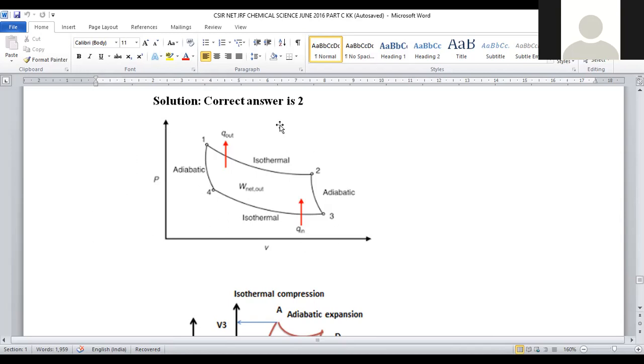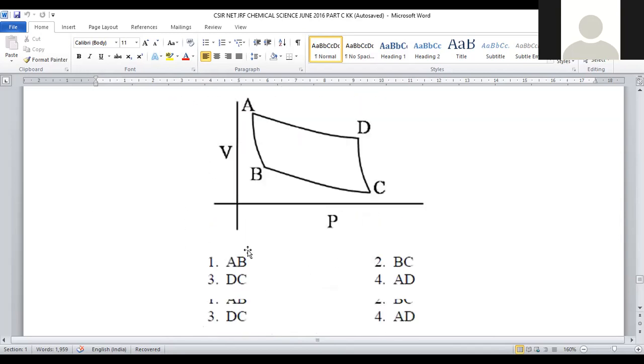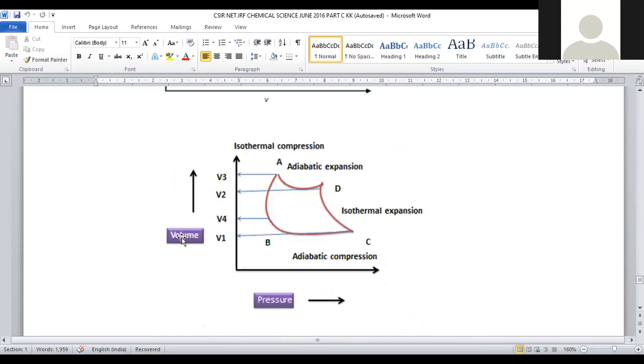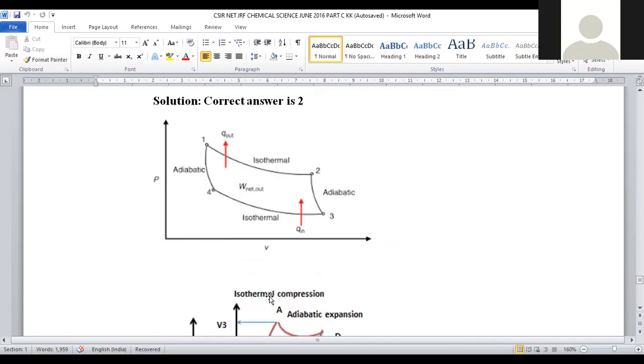So this is a normal Carnot cycle, but in accordance with our problem, we have to shift the position of pressure and volume coordinates. Volume is taken on the y coordinate and pressure on the x coordinate, depicted in this manner. AD denotes adiabatic expansion. DC is isothermal expansion. BC is adiabatic compression. AB will be the isothermal compression.